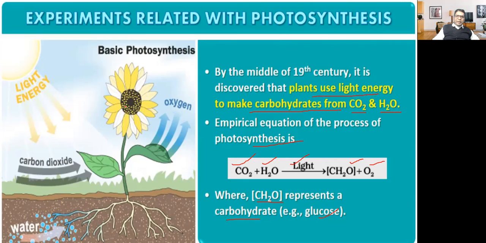So this is the basic formula, the empirical equation of the process of photosynthesis. So they take carbon dioxide from the environment, water from the soil, and in presence of sunlight they produce starch and release oxygen.